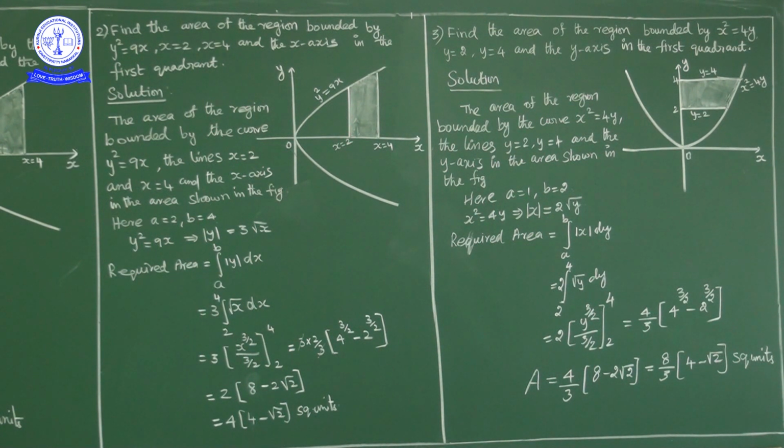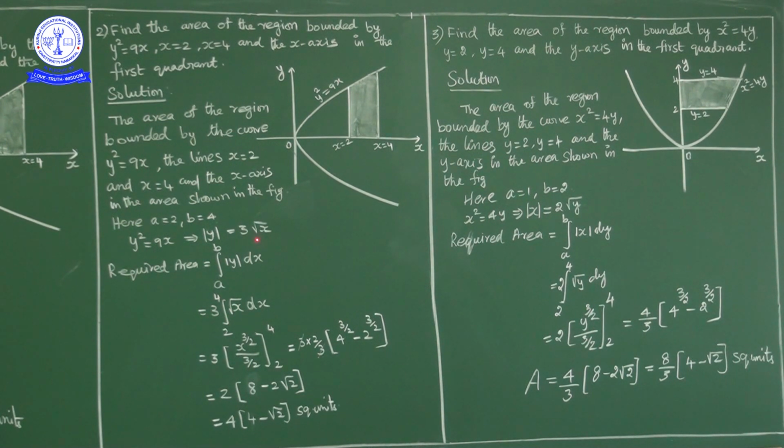So here what are the x limits? X equal to 2, x equal to 4. So lower limit is 2, upper limit is 4. Y square is equal to 9x. Now required area is integral a to b modulus of y dx. Now y square is equal to 9x, so mod y is equal to how much? Taking square root on both sides, mod y is equal to 3 root x. So required area is integral a to b mod y dx, so lower limit 2, upper limit 4.